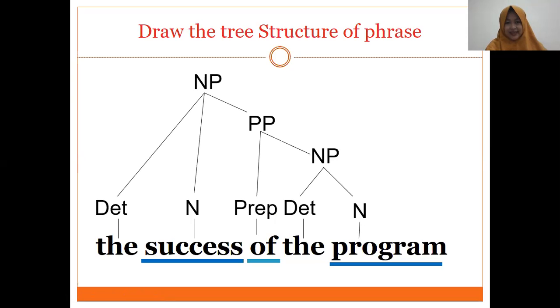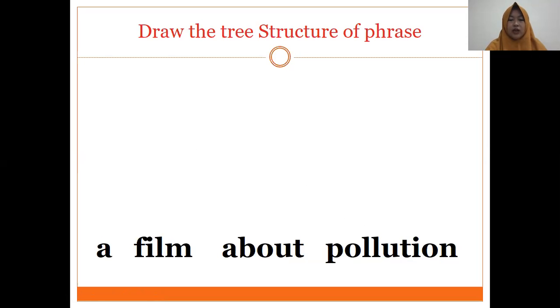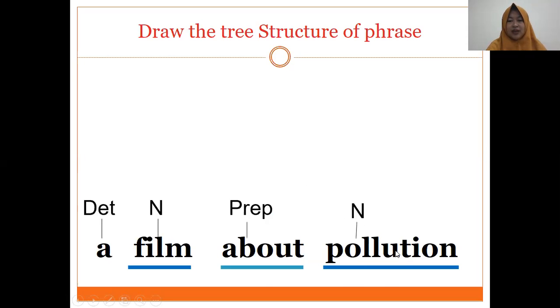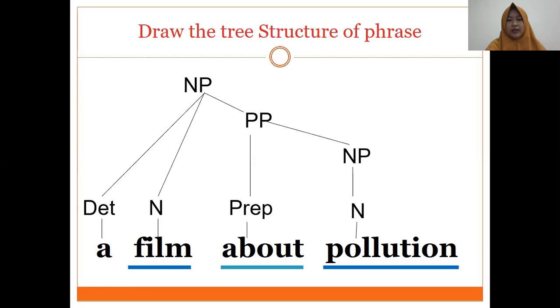Okay. Next, number 3. A film about pollution. When it is started by a or the, this must be noun phrase. The head is noun phrase. Pollution is noun, about is preposition, film is noun, a is determiner. Noun phrase, prepositional phrase, and the head is noun phrase.